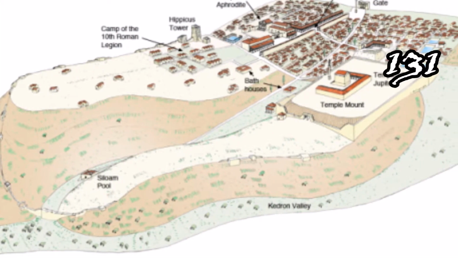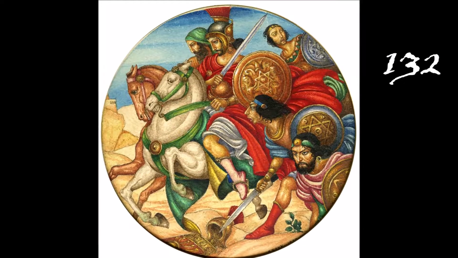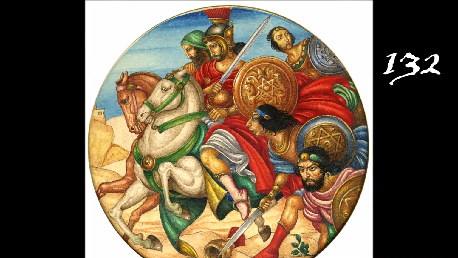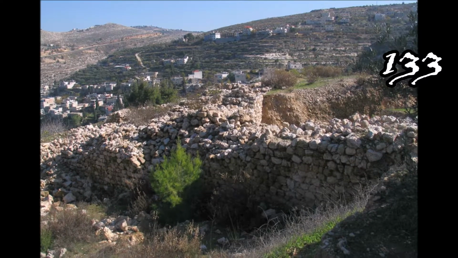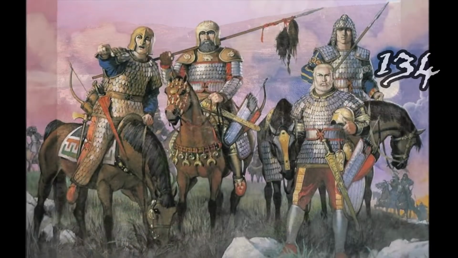Hadrian builds the city Aelia Capitolina on location of Jerusalem. The Jewish leader Simon Bar Kokhba starts War of Liberation for Judea against the Romans. Sextus Julia Severus, governor of Britain, is sent to Judea to quell a revolt.